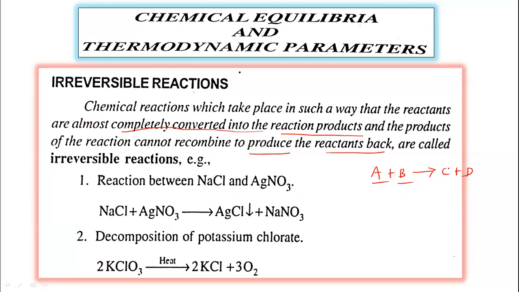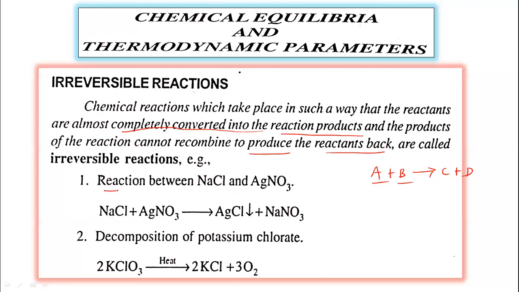Such reactions are called irreversible reactions. It means irreversible reactions take place in only one direction, the forward direction. So let us see examples of irreversible reactions.